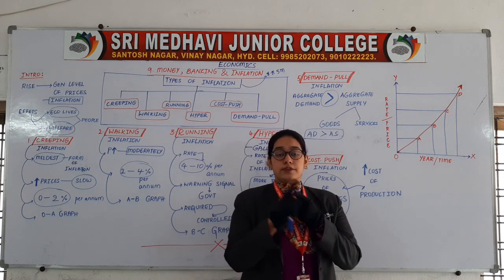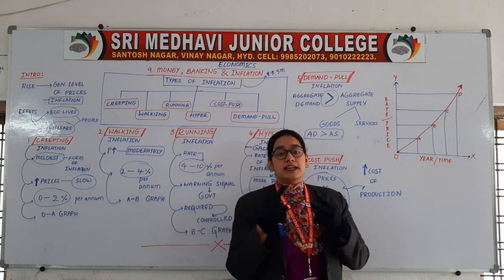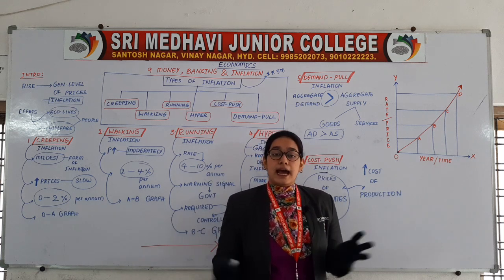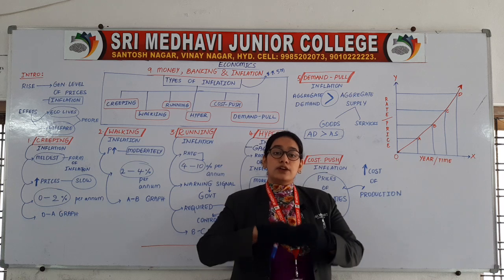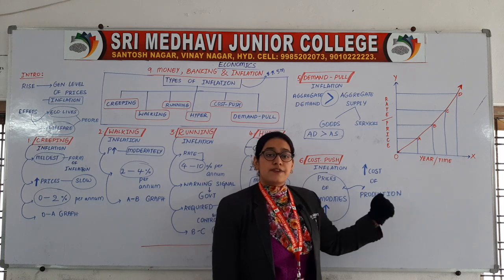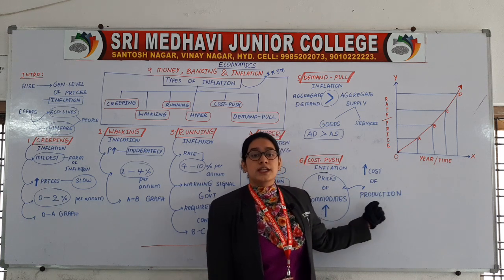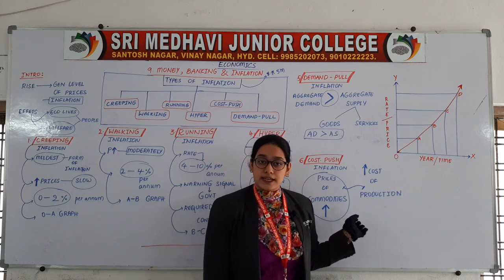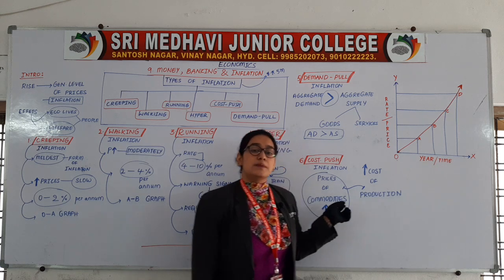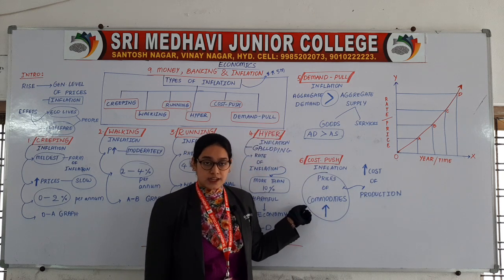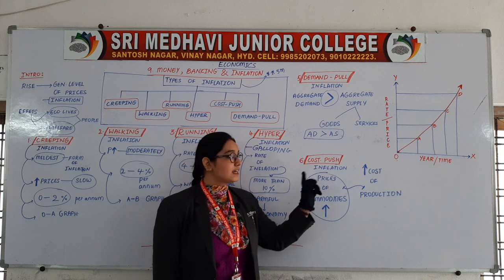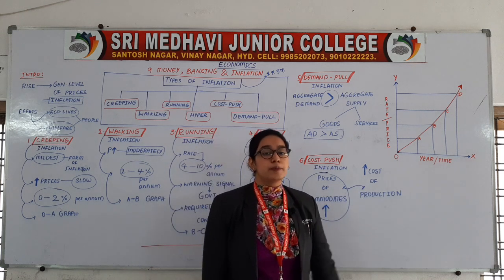I need to give wages to the laborers, I need to pay money for the machines, then I need to pay the electricity bill, then I need to have land to establish my industry. In order to run the industry, I need to pay the rent. So these are all the cost of production. Whenever there is an increase in the cost of production, the prices of the commodities also rise. So indirectly in that industry, whatever product I am manufacturing, the price of that product will increase. Alright, what is cost push inflation? Prices of commodities will increase when there is an increase in the cost of production.